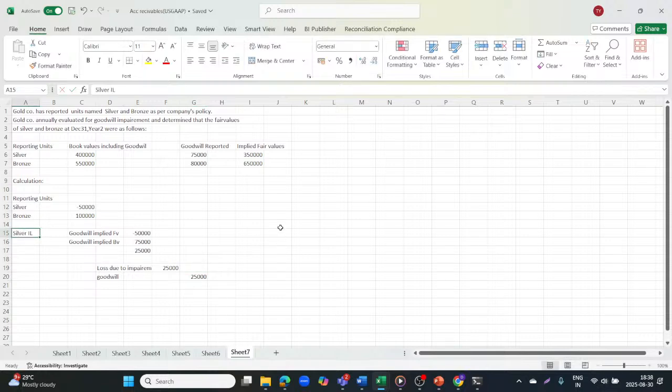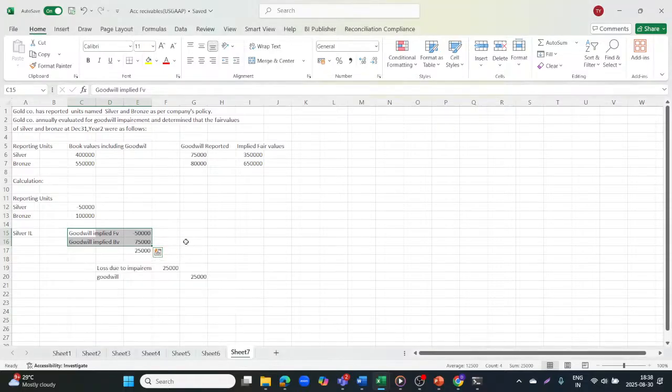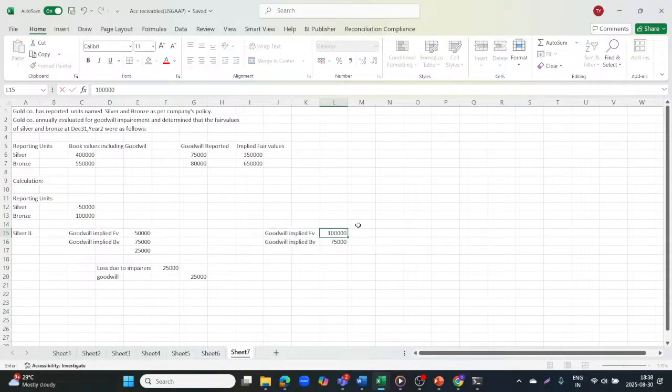So under bronze, what you will do, for goodwill implied fair value and book value, instead of 50,000, here you can take it as 1 lakh, and goodwill implied book value will be 80,000. So the difference between these two will be 20,000, and the loss due to impairment will be 20,000, and the goodwill amount will be booked as 20,000. So this is how you will do the calculation as per the goodwill.